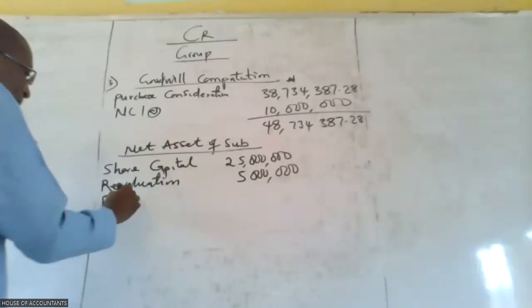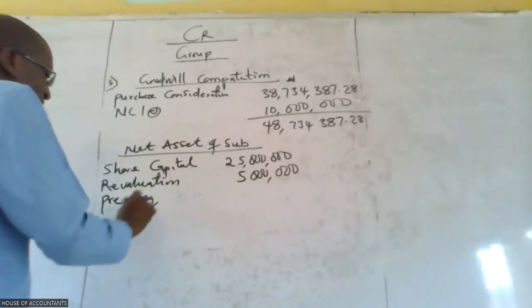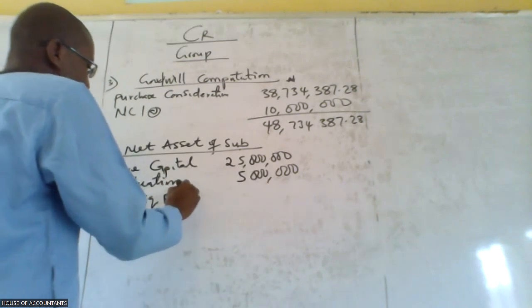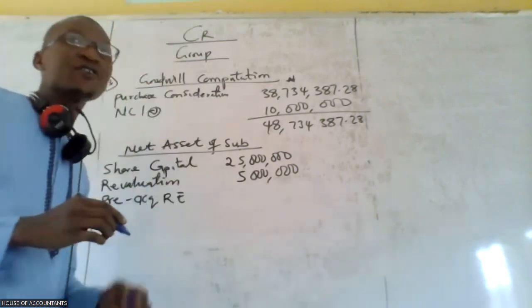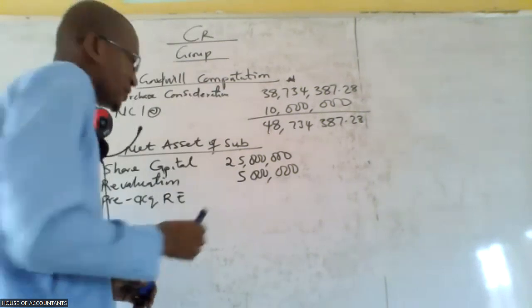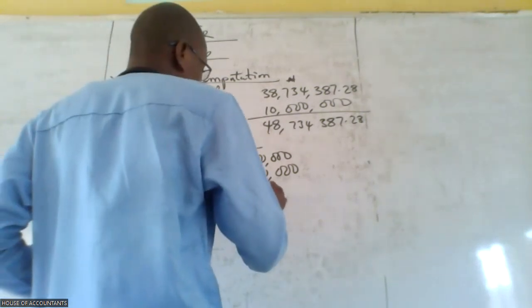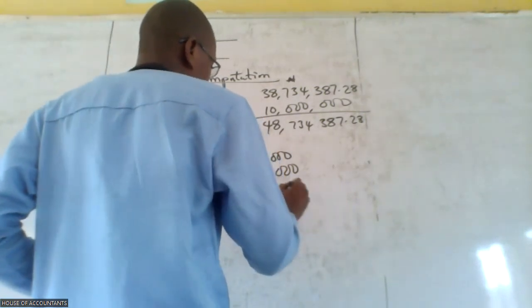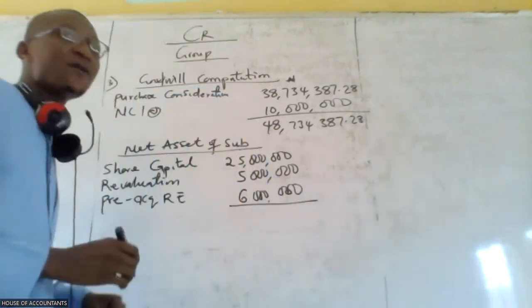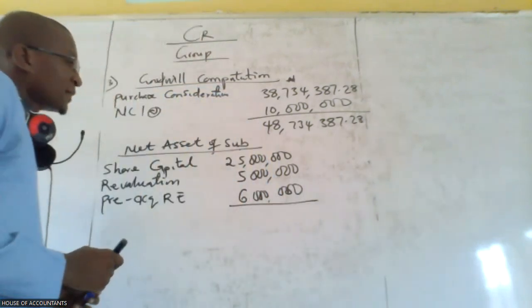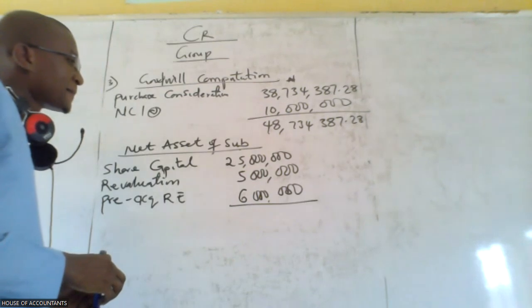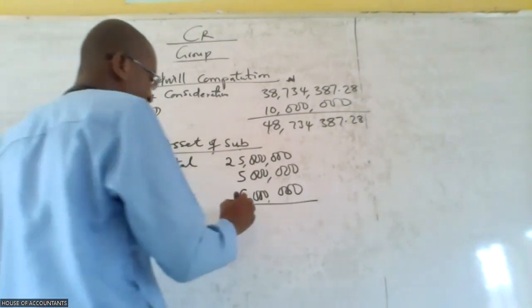Look at the gist now. So we are bringing pre-acquisition retained earnings. And that was given at the beginning of that question. 6 million naira. Add it together, what do we get? That will give us 36 million.